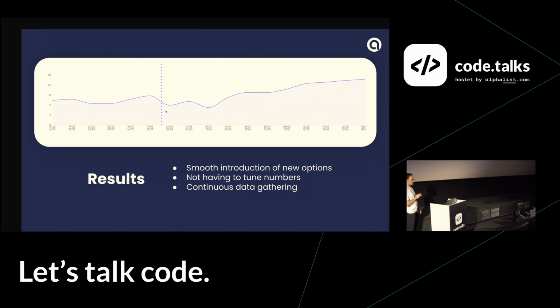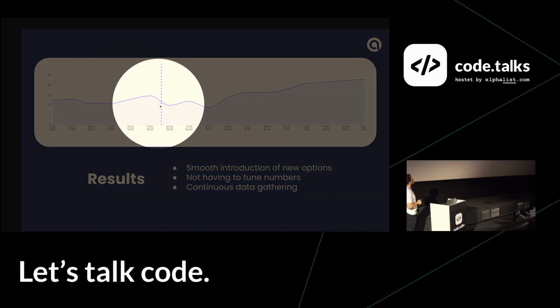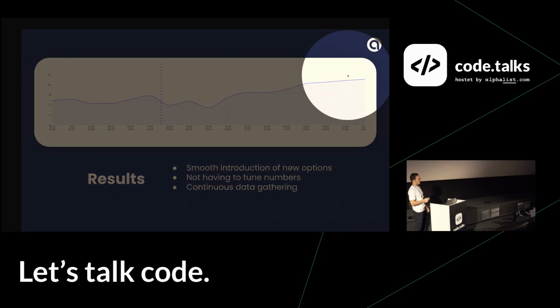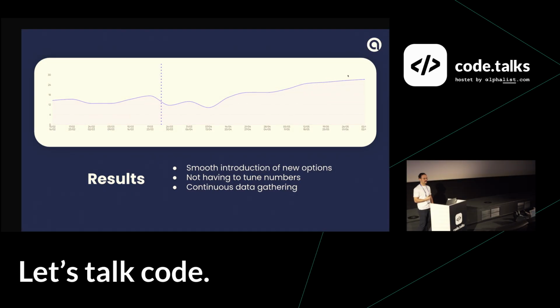And we can see that before it was kind of stable, and immediately after deploying it, we see a drop, which is expected because we are exploring new options. We are testing some things that we didn't know. But after that, you see a constant upward trend to the levels that we never had before. So although it's really hard to associate these results with the changes that we did, it matches the timeline.